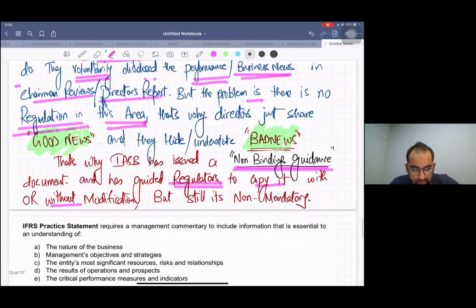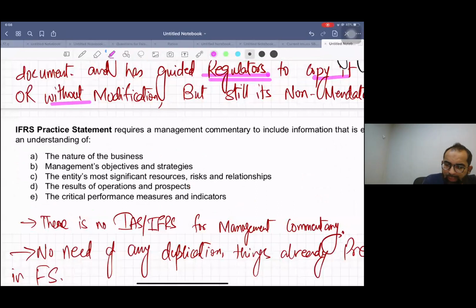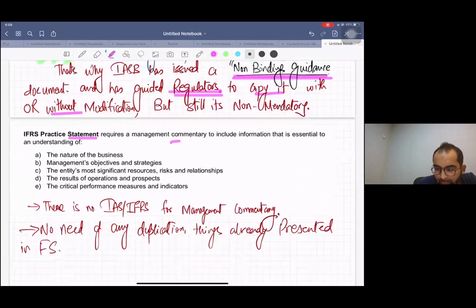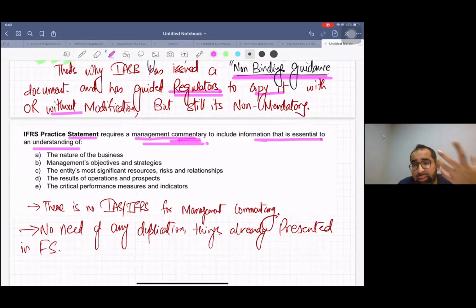What are these points? The IFRS practice statement requires the management commentary section to include information that is essential to understanding all these things. First of all, define the nature of business, whether you are a wholesaler, a retailer, or a middleman.